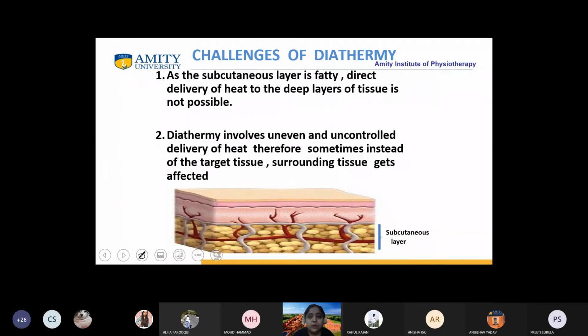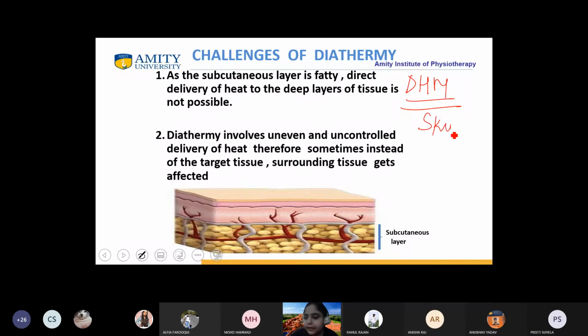Okay. Now, what are the challenges of diathermy? Why do you think there are challenges of diathermy? Can somebody tell me? See, all of you mentioned that it is a deep heating modality. Yes or no? Yes, ma'am. So if it is a deep heating modality, how many layers does it have to cross? Many layers. Yes, many layers.